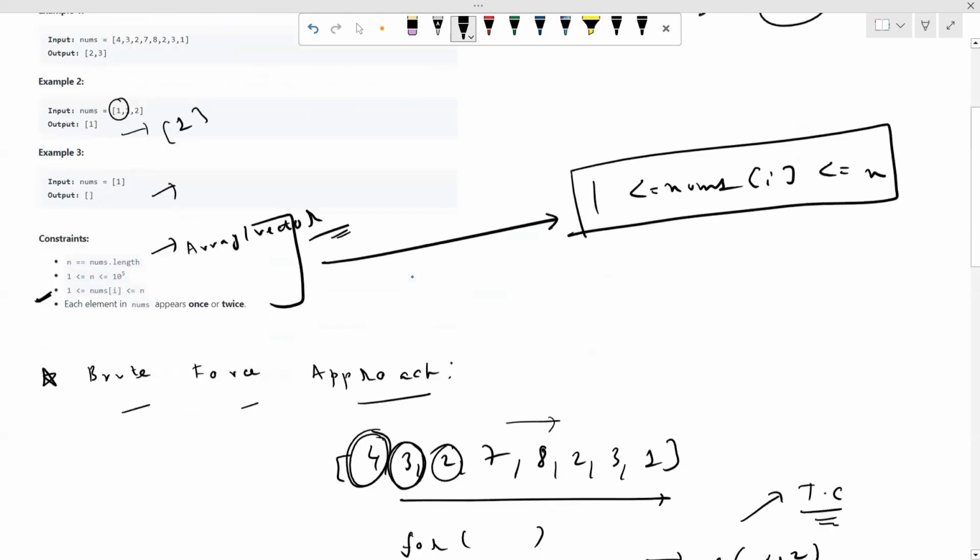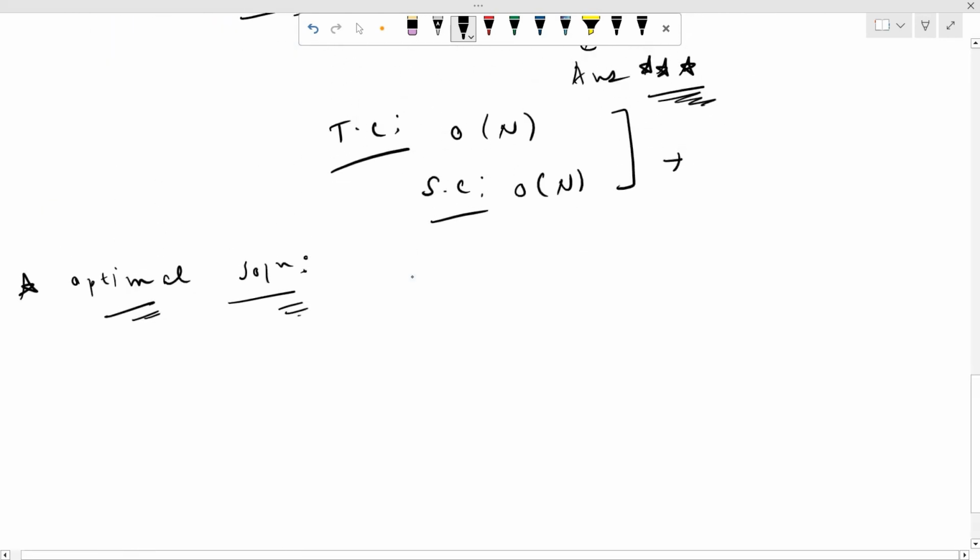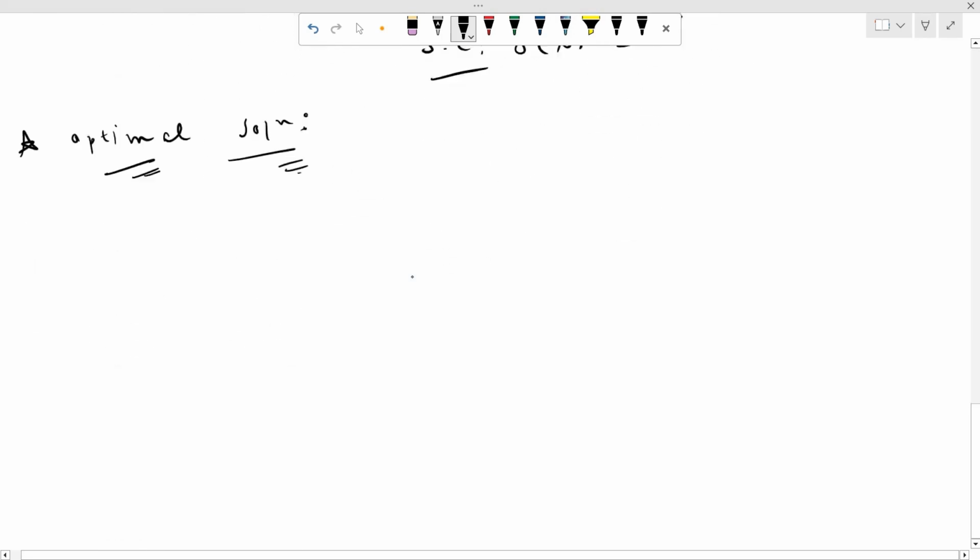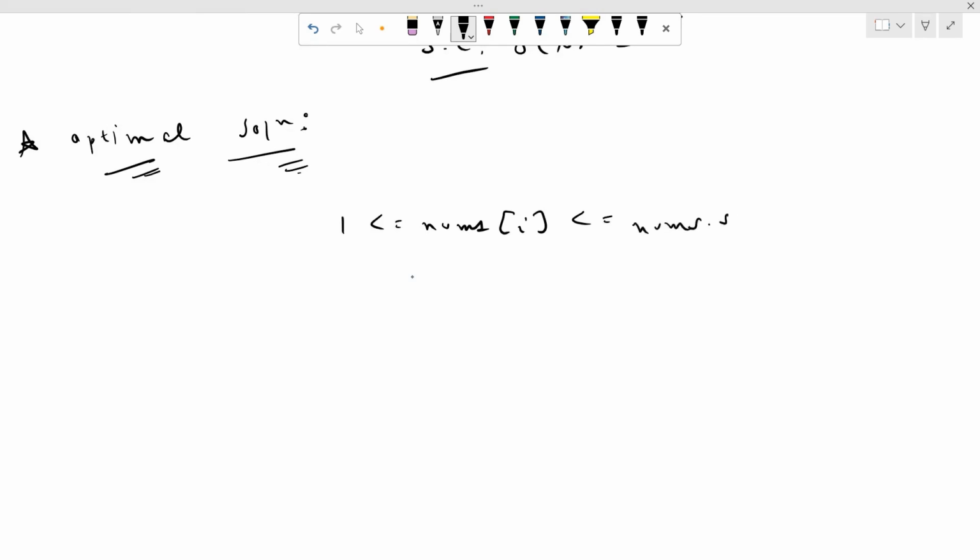Now, let me write this down, which is nums.size().